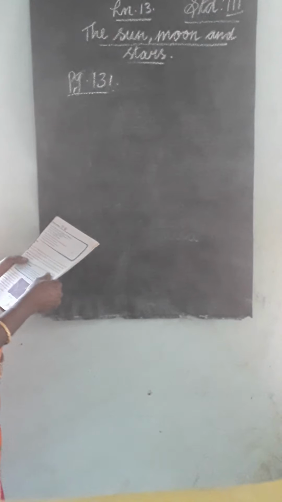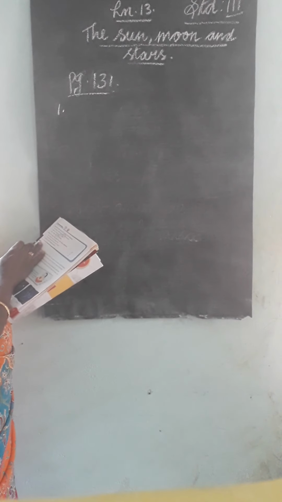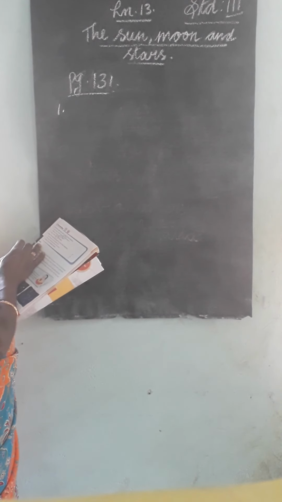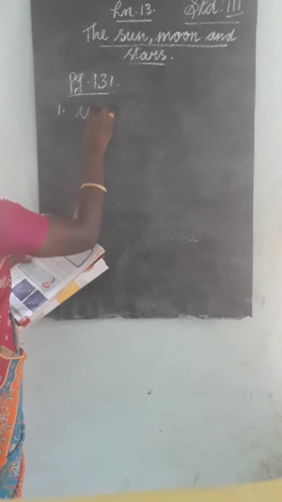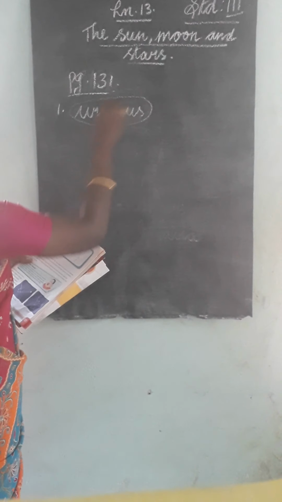Circle the odd one out in each of the following. First one: full moon, half moon, Uranus, crescent. The answer is Uranus. Circle Uranus.